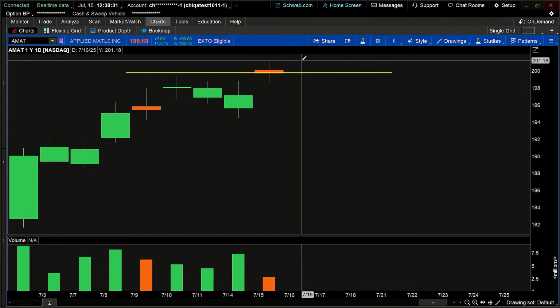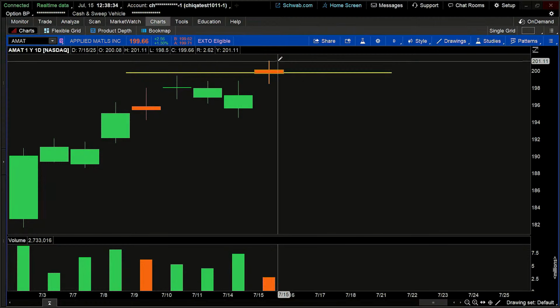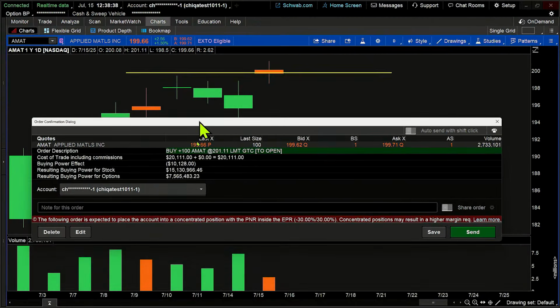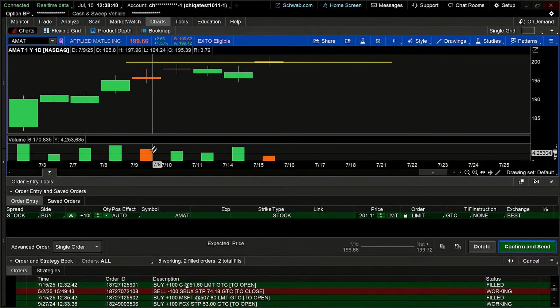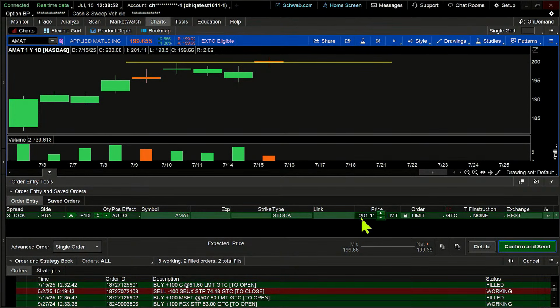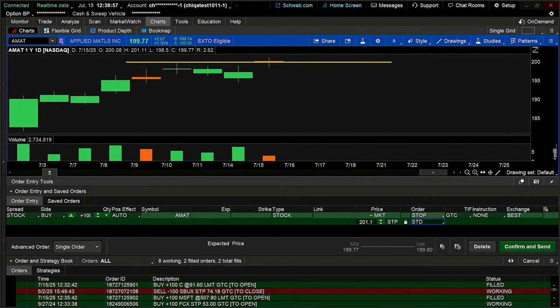I'm going to take that 201 level. I'm going to right click on the chart and I'm going to buy this, but I'm going to do it in a special way. I'm going to click on edit and put in 100 shares, but I'm going to say buy it, but stop and wait for something to happen first. Wait for the price to move above that 201 level. And so I'm going to change this order type to a buy stop, which says buy it, but stop and wait, check first to make sure that it's above this level, 201.10, before entering the trade.